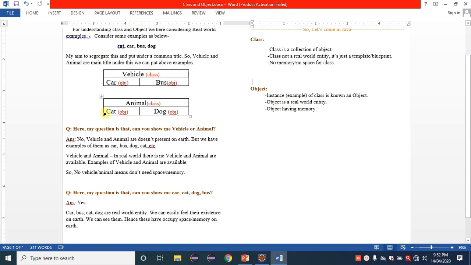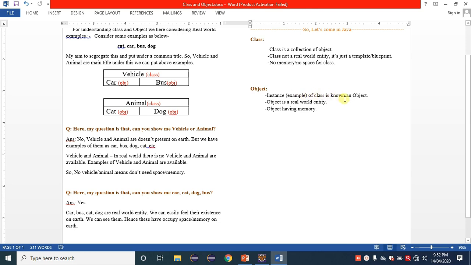Consider car, bus, dog, cat as examples of a class. For the animal class, if anyone asks you to show an animal, we don't have that available to show, but we can show cat or dog, bus or car. What are these? These are the objects, or the examples, of a class. So the first line: an instance or example of a class is known as an object.